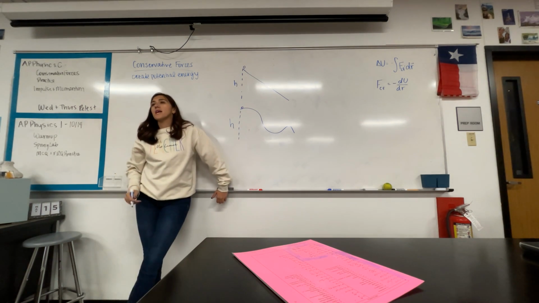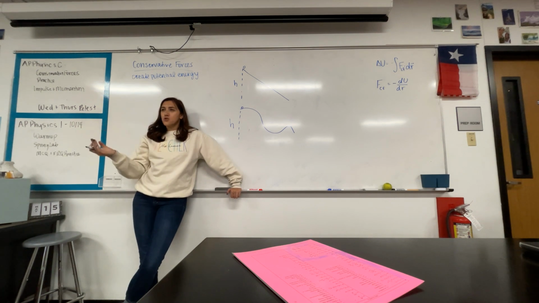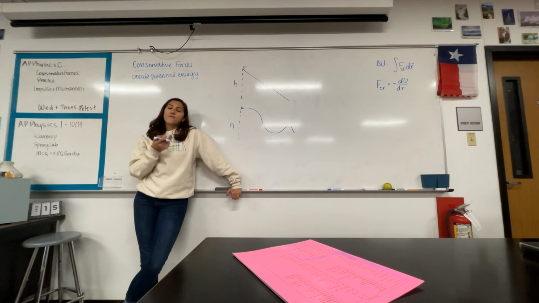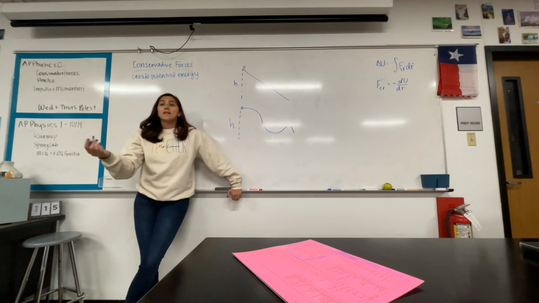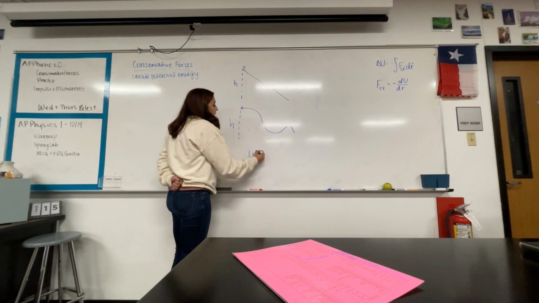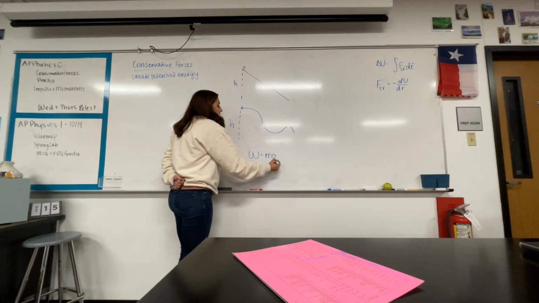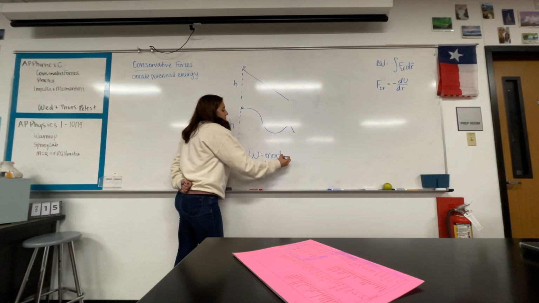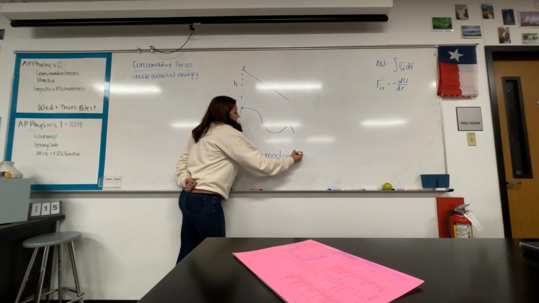Because we're trying to understand how a conservative force can make potential energy, but a non-conservative force can't. So if this is just the system of the ball, that means gravity is going to do work on that system, right? Work is equal to a force mg times the distance covered times the cosine of an angle.